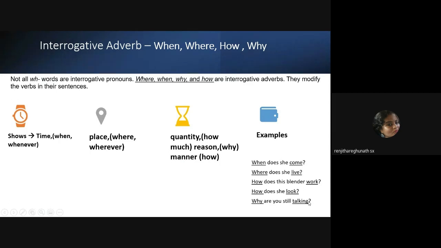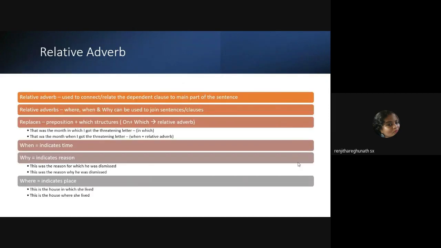Here you find what is the function of these so-called WH words. Here they function to modify the verbs. And at the end of each sentence, there is a question mark. So it's very easy. They are interrogative adverbs. Now coming to relative adverbs. Interrogative, meaning at the end of the sentence, there will be a question mark. Now let us come to the relative adverb, which will be a sentence with a full stop.